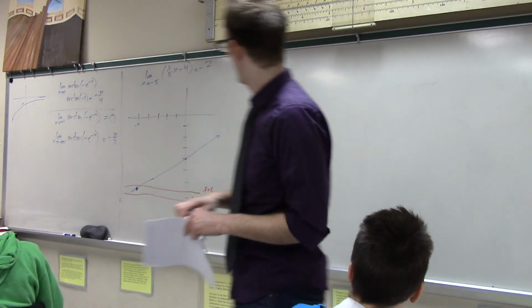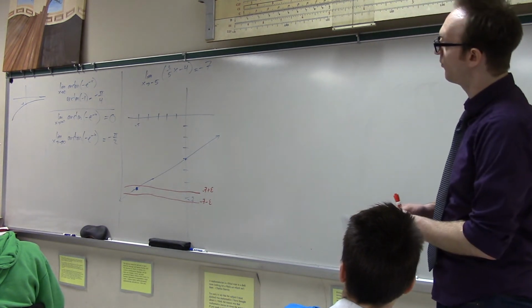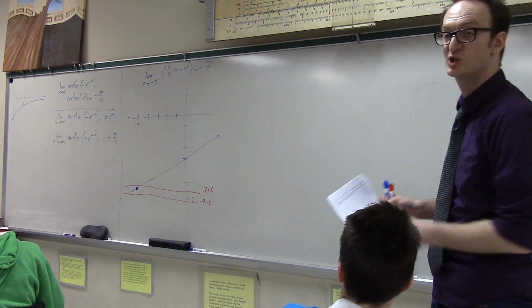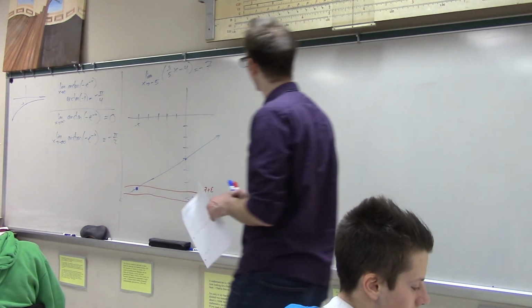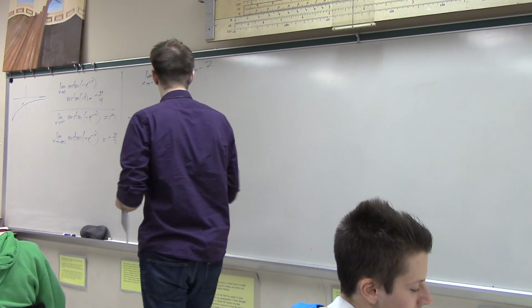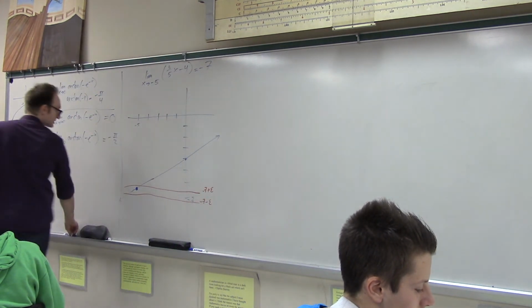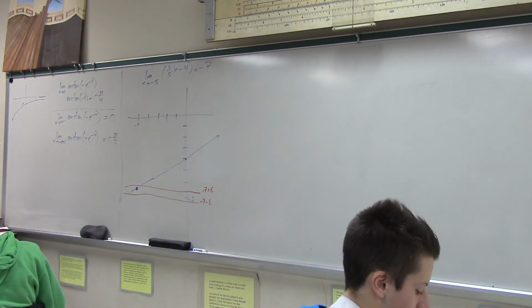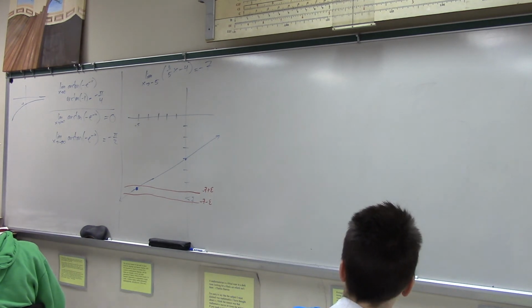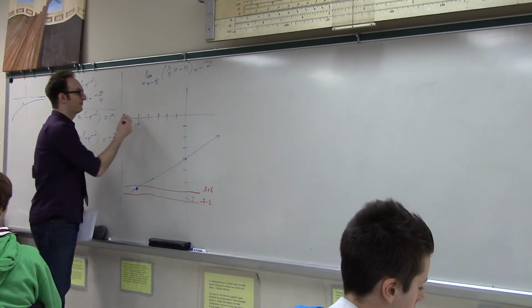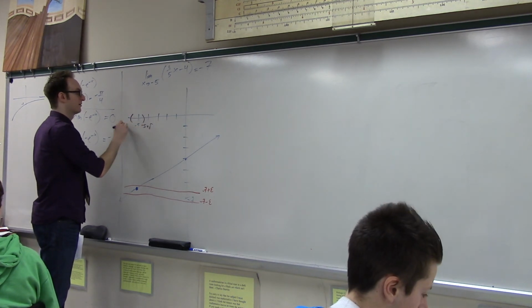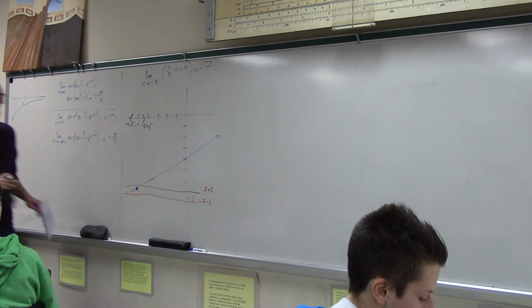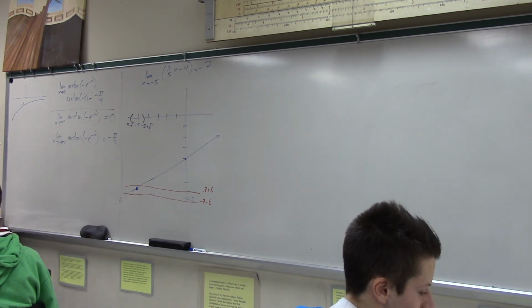So epsilon represents how far away from negative 7 I am being challenged to be. And yes, I expect you to have a graph on your paper that's labeled. And then what do I do in response to this epsilon challenge? In response to this epsilon challenge, I have to find a delta. And delta represents how far away from negative 5 I'm allowed to be. Delta is an interval around negative 5.